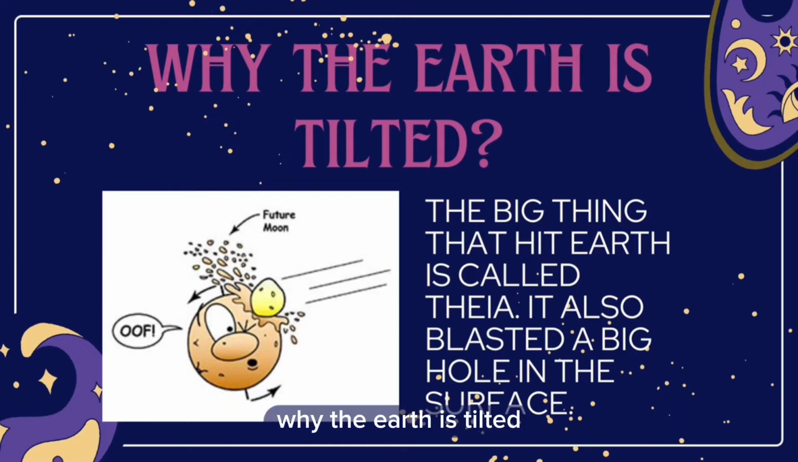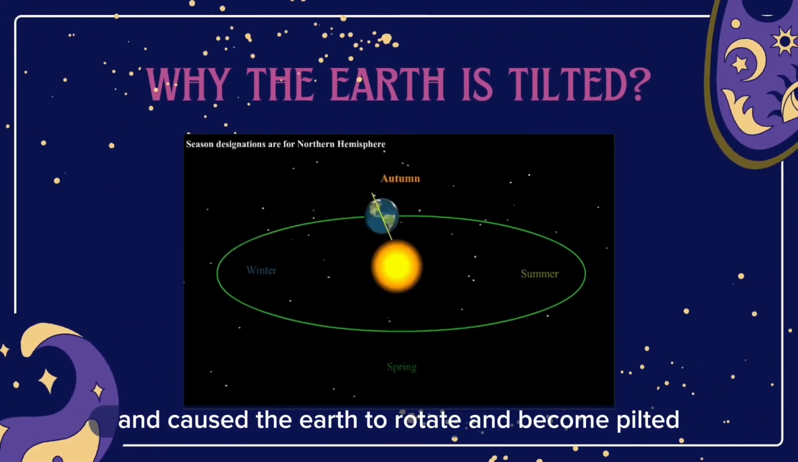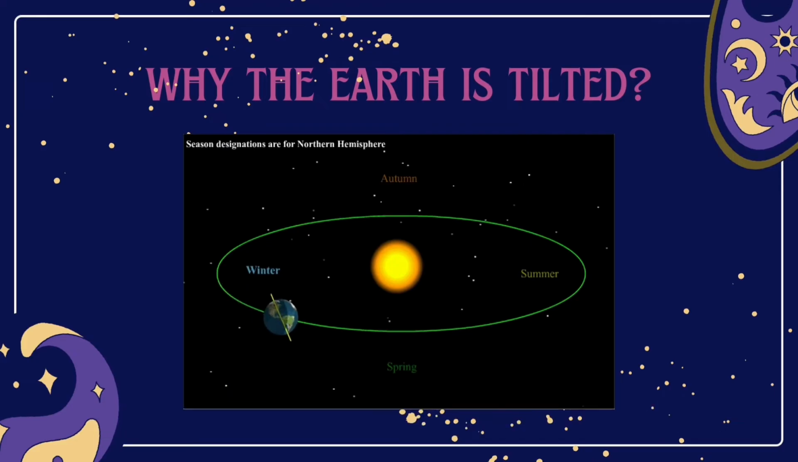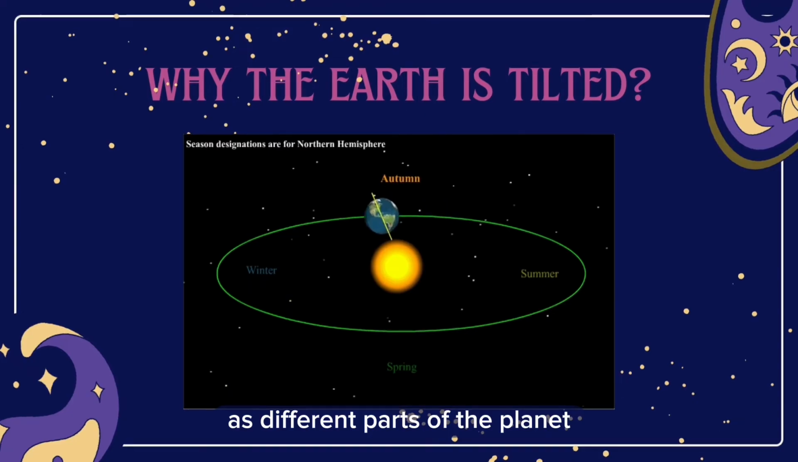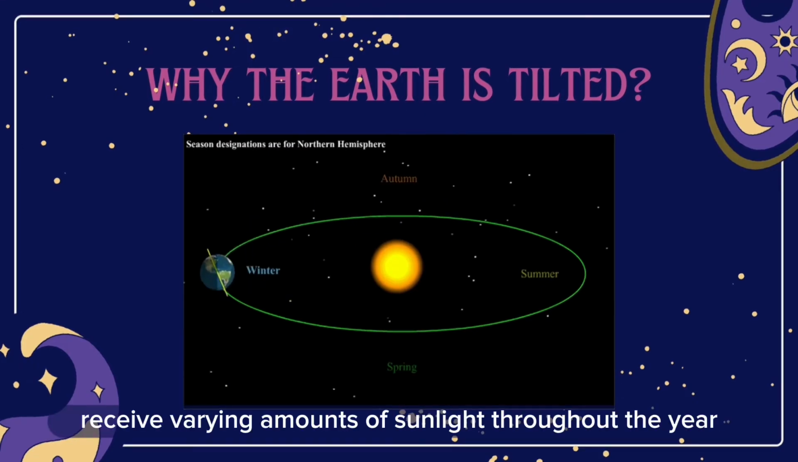Why is the Earth tilted? The Earth is tilted on its axis due to a collision with a Mars-sized object during its formation, which transferred angular momentum and caused the Earth to rotate and become tilted. This tilt is responsible for the changing seasons on Earth, as different parts of the planet receive varying amounts of sunlight throughout the year.